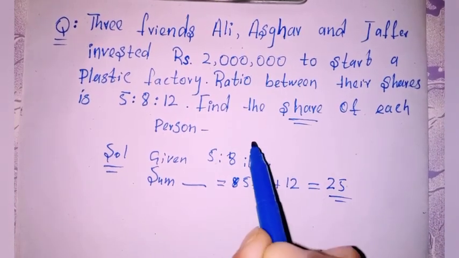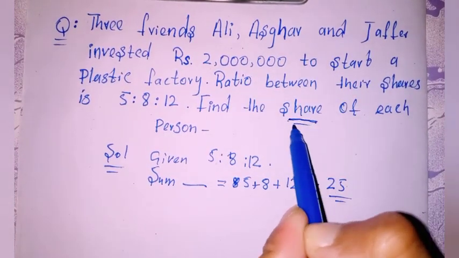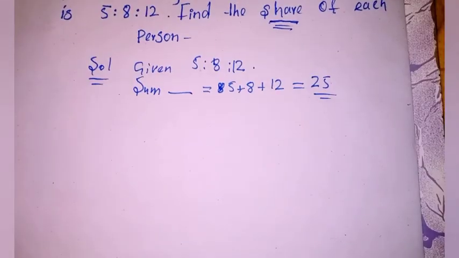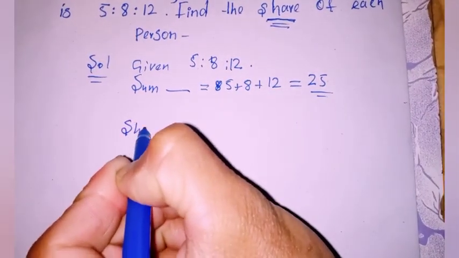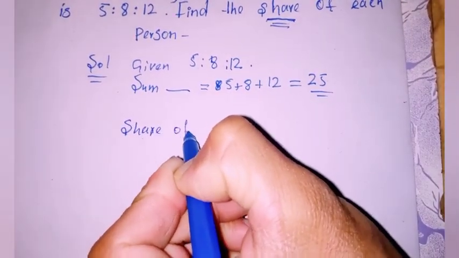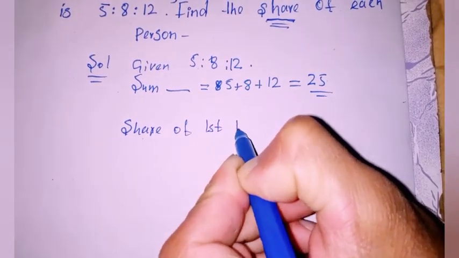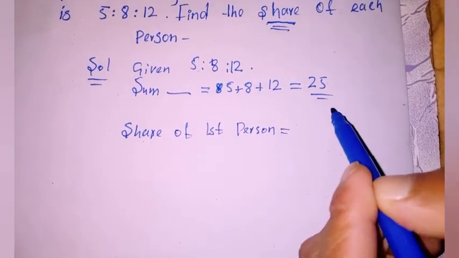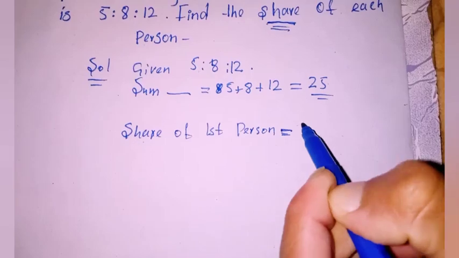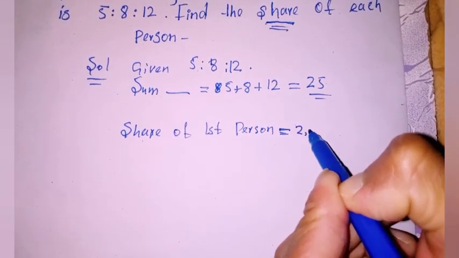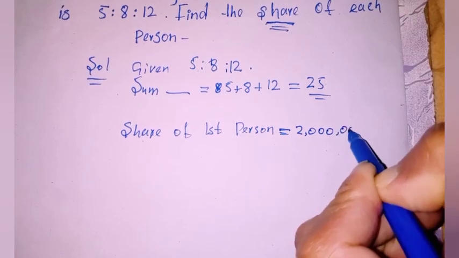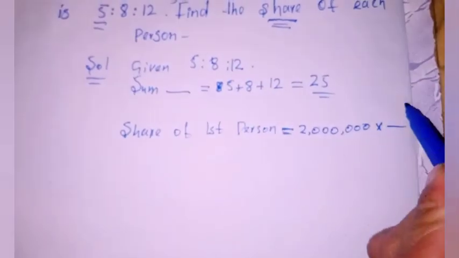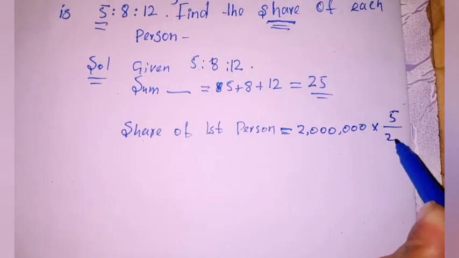Now to find out the share of each person, we can write: share of first person is equal to 2 million multiplied by 5 divided by 25.